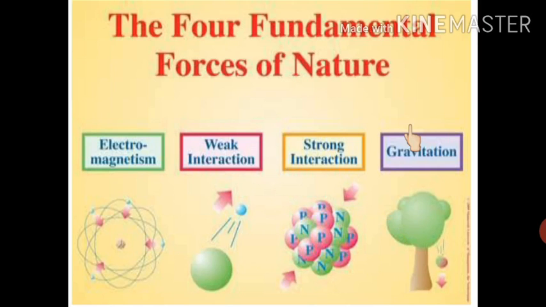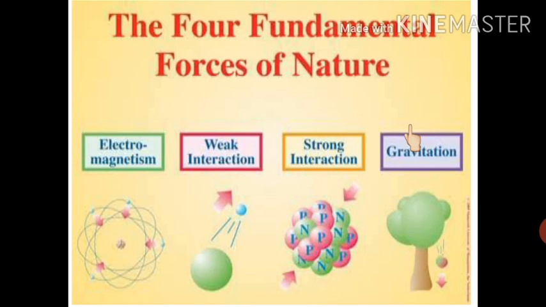Next, we have the 4 fundamental forces of nature. In the macroscopic world, we observe several kinds of forces: muscular forces, contact forces of support and friction, forces exerted by springs and strings, viscous forces, electric forces, magnetic forces, etc. All these forces between macroscopic objects arise from 2 fundamental forces, that is gravitational force and electromagnetic force.